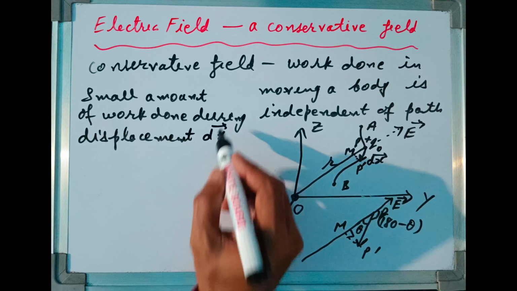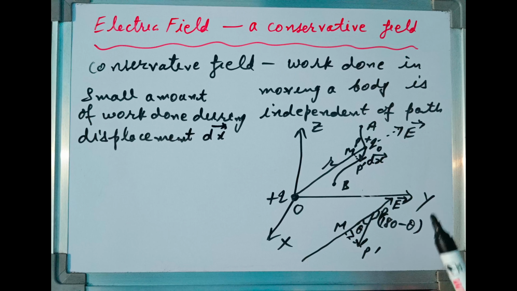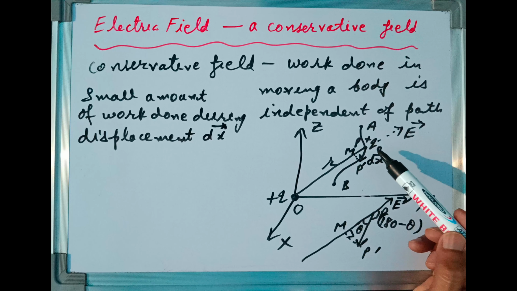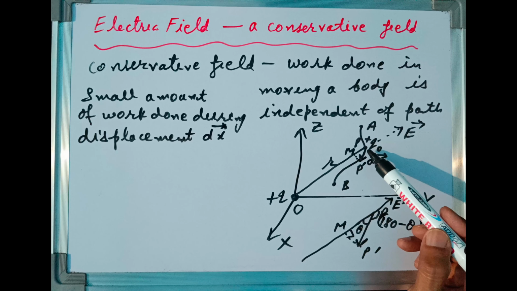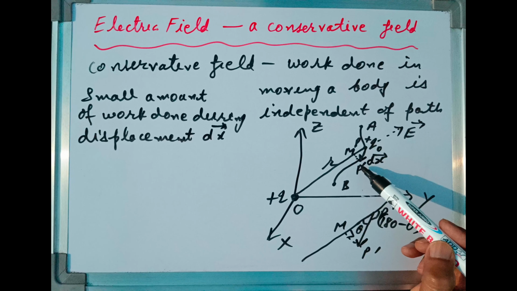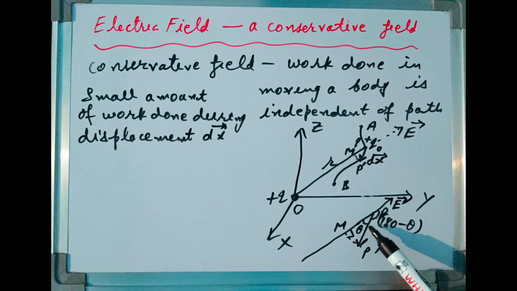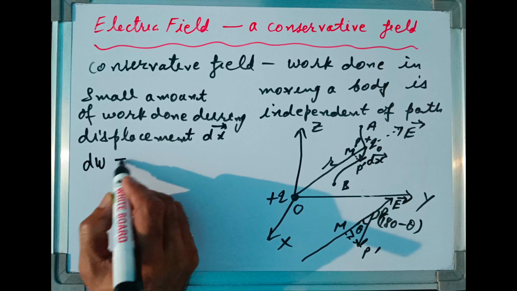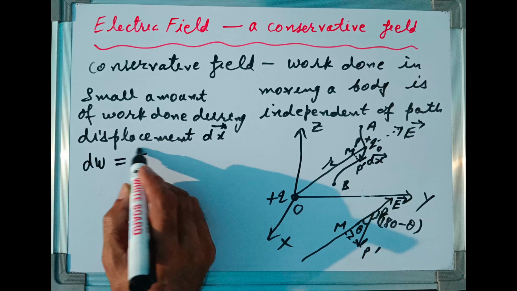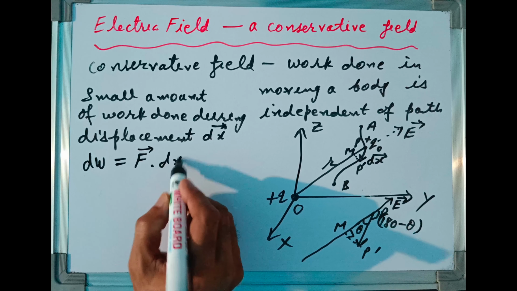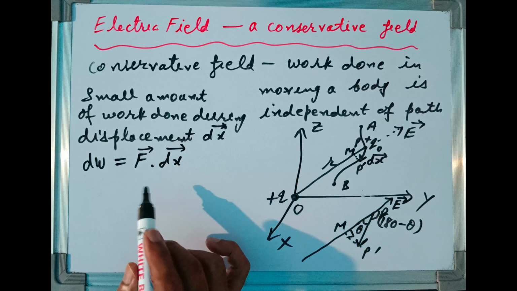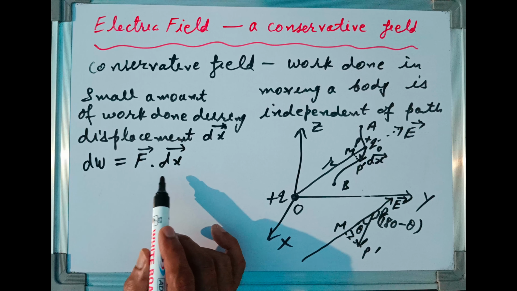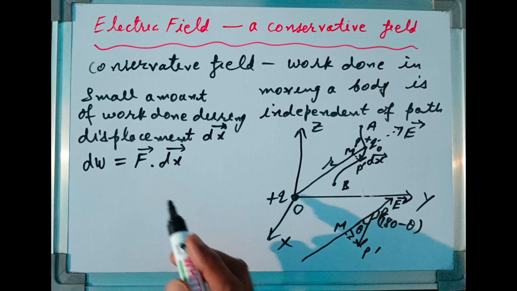We have to calculate how much work will be done when I move test charge plus q naught from point P to point P dash. This vector P to P dash is nothing but dx vector. By definition of work, I can write dW equal to F vector dot dx vector. Dot product of force and displacement is called work done.